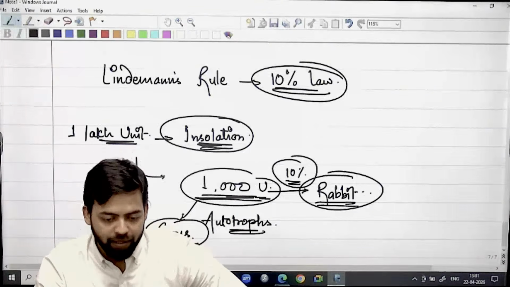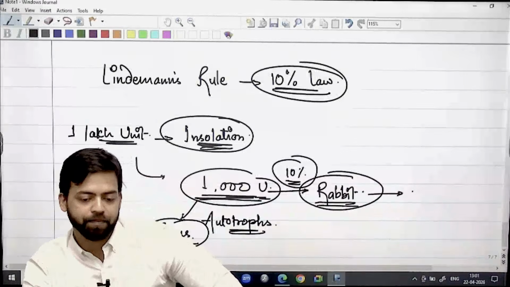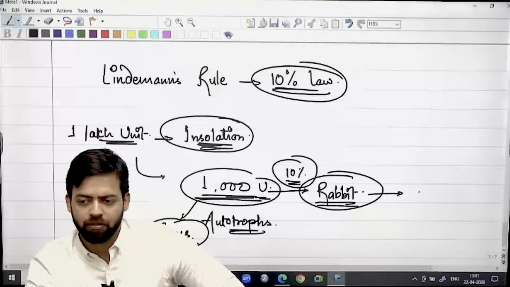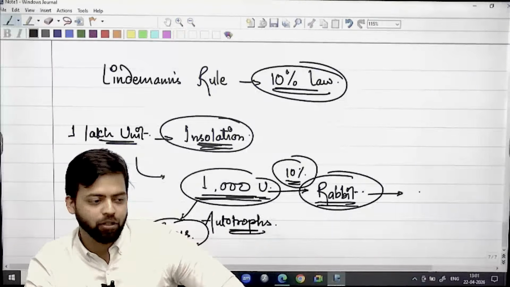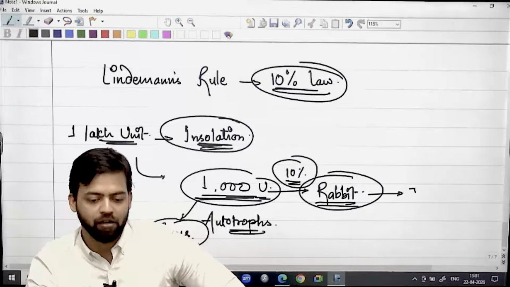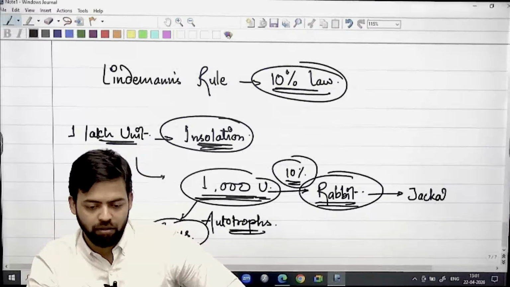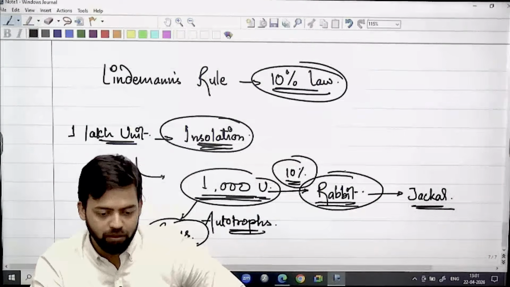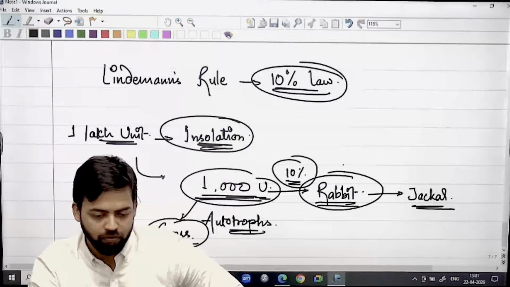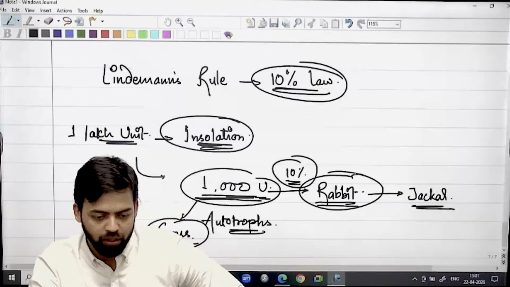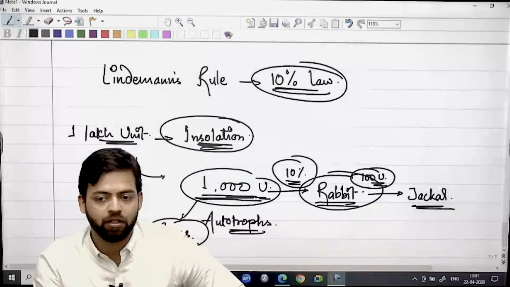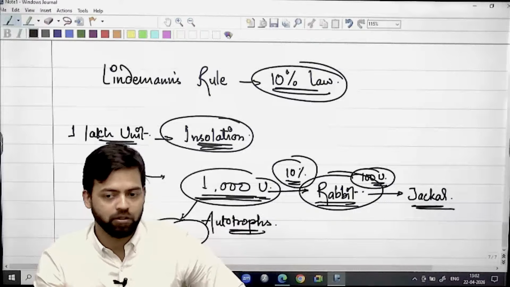If this rabbit is consumed by, let's say, who eats rabbit, apart from humans? Let's say jackal. So how much was 10% of 1,000? 100 unit, right? So 100 unit will be absorbed. Rest 900 unit will be lost. Where will it be lost?